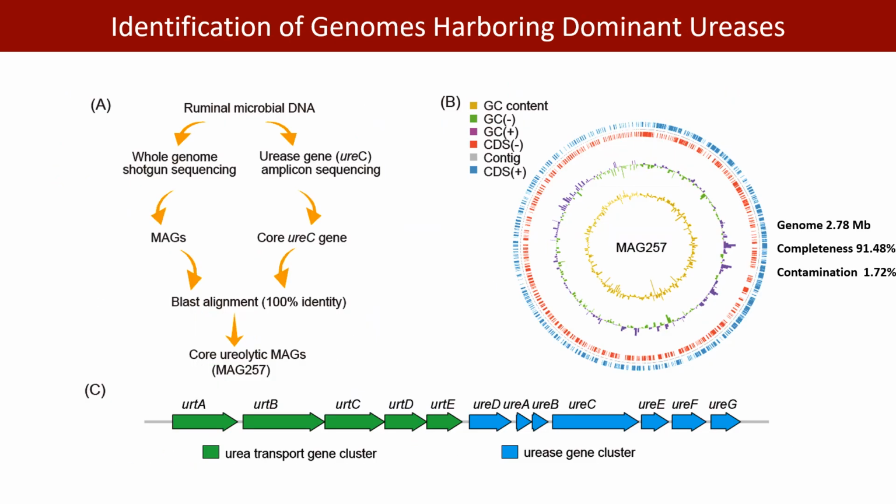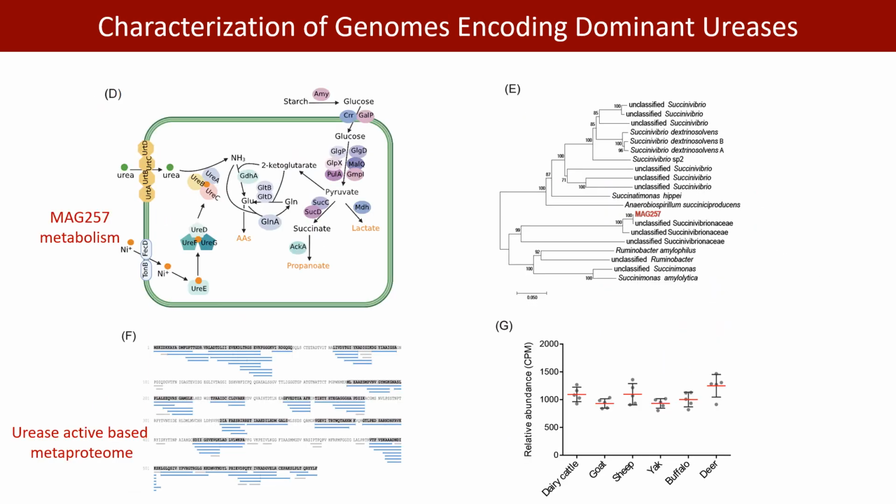Through metagenomic sequencing and assembly, we obtained metagenome-assembled genomes, MAGs, and identified the MAEG257, harboring the dominant Urease gene. MAEG257 contained complete Urease and urea transporter gene cluster. Functional analysis revealed that MAEG257 utilizes starch to produce propionate and lactate, while coupling energy and carbon skeletons with ammonia released from urea to synthesize microbial protein.